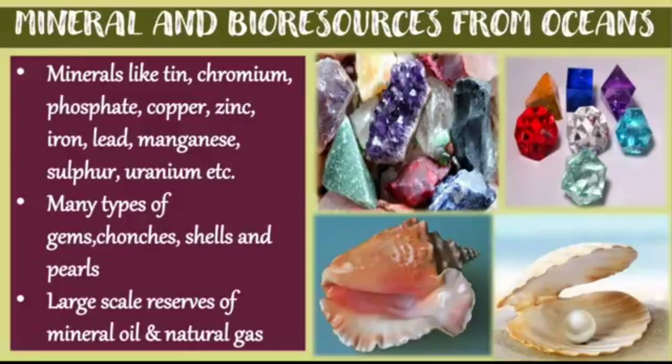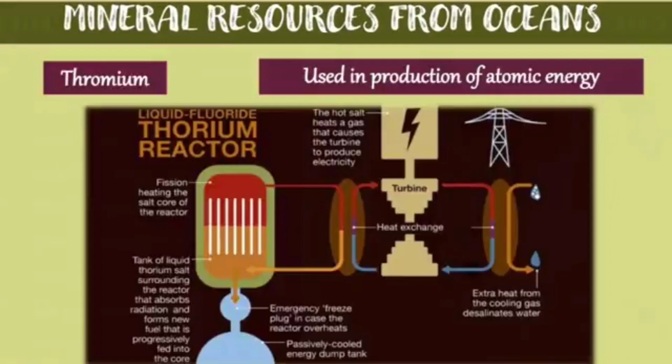Along with that, minerals and bioresources are also obtained from oceans. Minerals like tin, chromium, phosphate, copper, zinc, iron, lead, manganese, sulfur, uranium, etc. are also obtained from the ocean. And along with it there are many types of gems, conchs, shells, and pearls that come from there, and large reserves of mineral oil and natural gases.